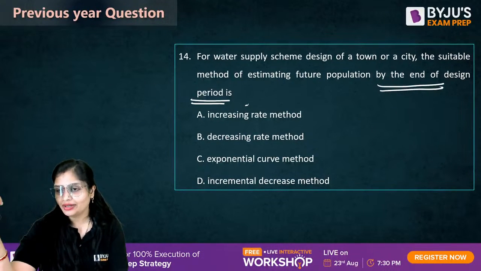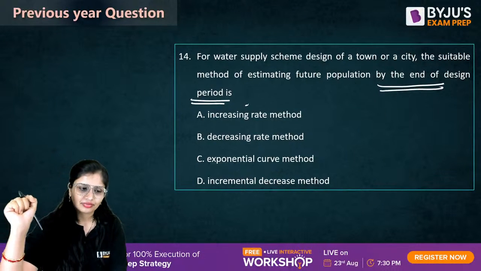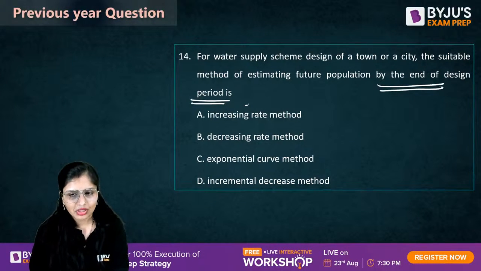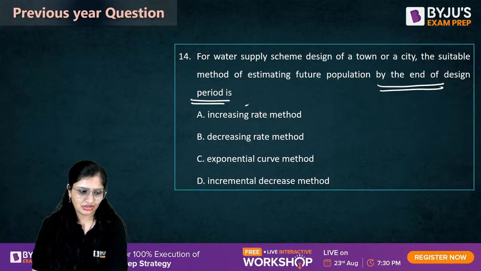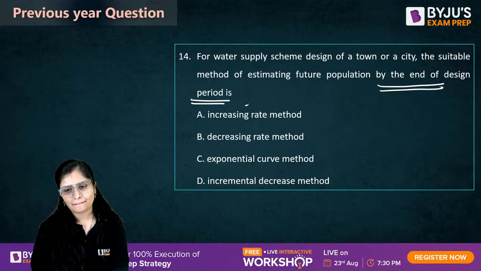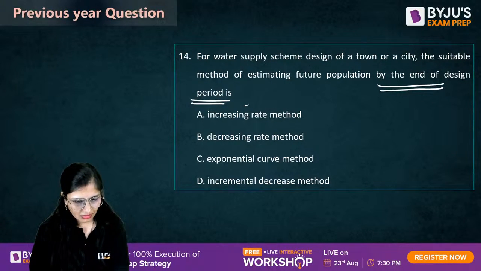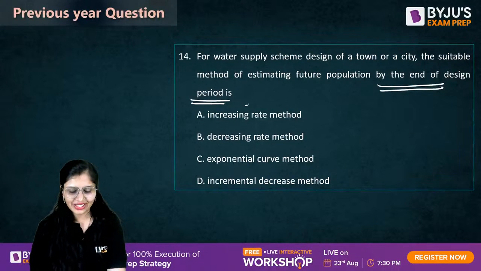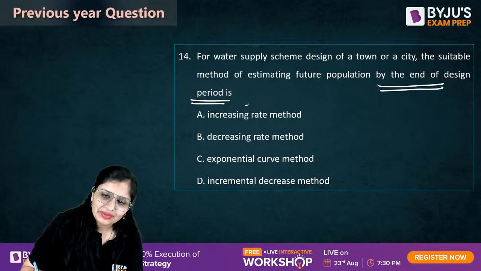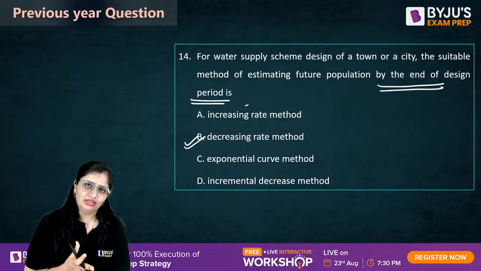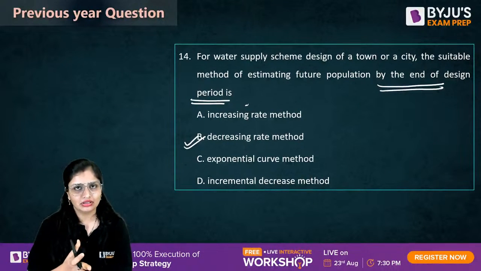By the end of design period. Come on guys. Quickly, I want the answer, then only I'll tell you the answer for this question. No, not A, not D. It is B. By the end of design period, we have the decrease rate method. Okay, then we'll employ the decrease rate method.